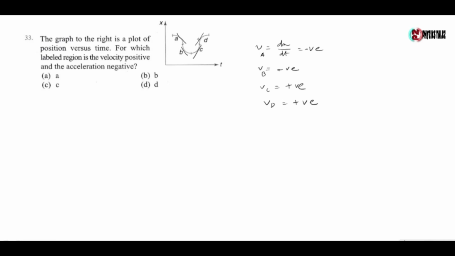But at point D, velocity is decreasing, so the acceleration is negative. But at point C, velocity is increasing, so acceleration is positive. So at point D, velocity is positive but acceleration is negative. So the point where the velocity is positive and acceleration is negative is given by option D.